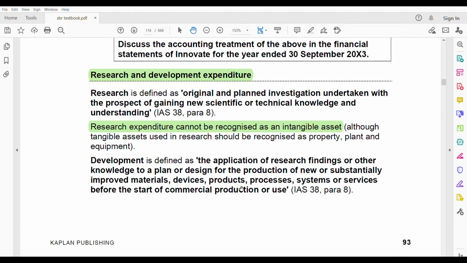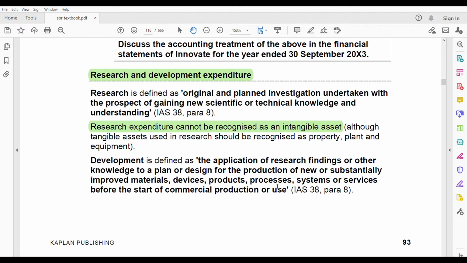It is the application of the research findings or other knowledge to a plan or design for the production of new or substantially improved products, devices, processes, systems, services before the start of commercial production or use. That means before you are actually commercially using that asset, you have the research, and now based on that research you are applying it. Whatever you have gone through in the research, now you are applying it to develop the asset so that you can use it later in the future. That is known as development.